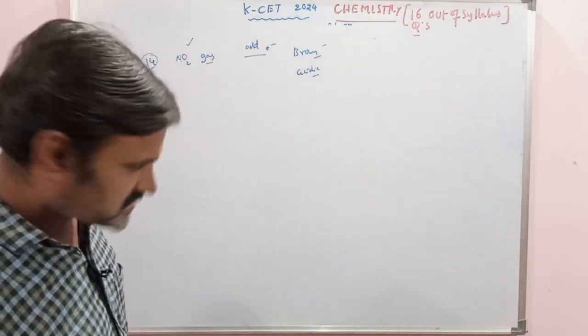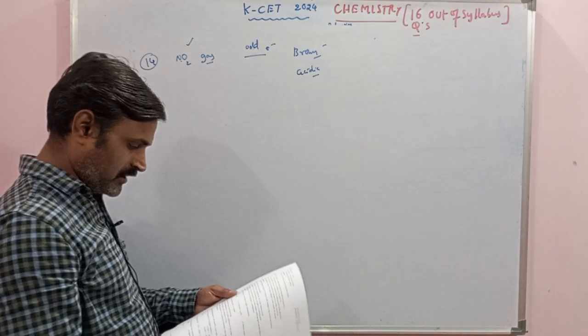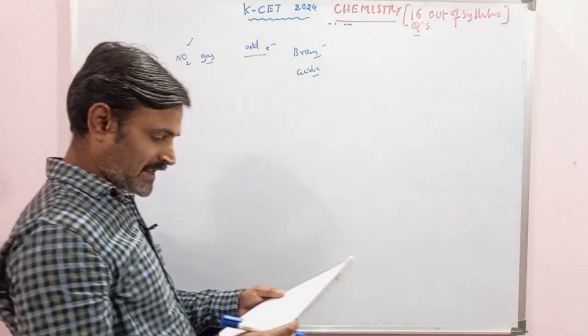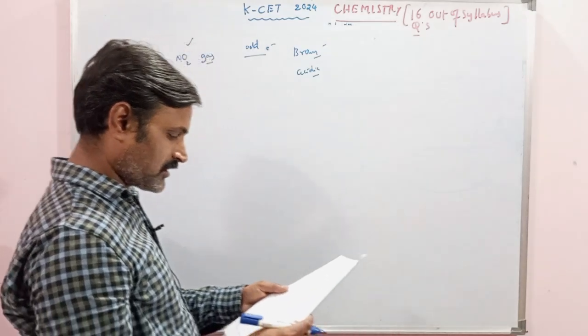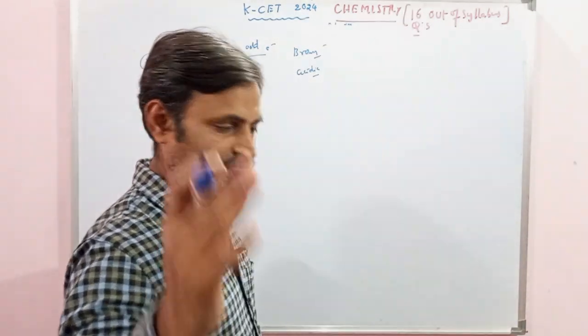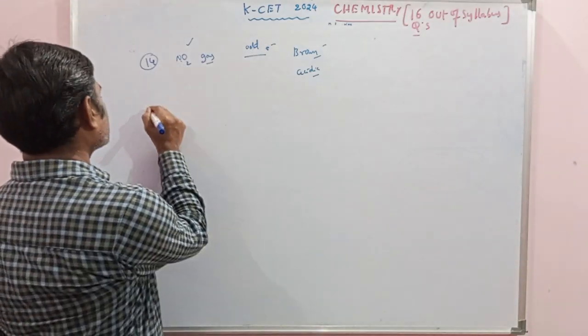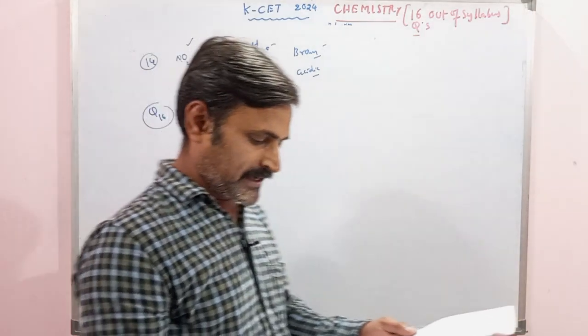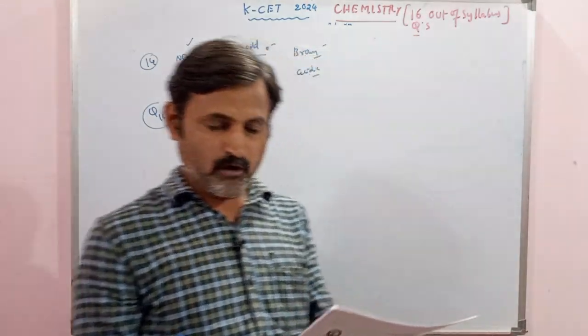Coming to question number 16, an interesting question. Why are we not doing 15? In 15 they have asked about oxides of nitrogen, acid rain discussion and all, and they have given ultraviolet, ozone depletion and all discussed in the statements. So that is out of syllabus. Next, question number 16 we will see. What is question number 16? Correct decreasing order of boiling point of hydrogen halides.